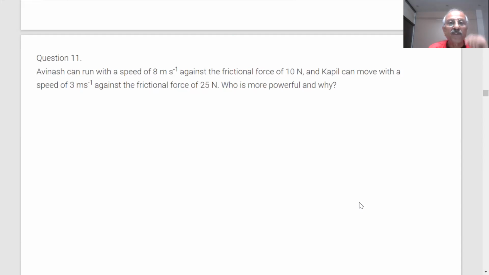Avinash can run with a speed of 3 meter per second against a frictional force of 10 newtons. Kapil can move with a speed of 3 meter per second against a frictional force of 25 newtons. Who is more powerful and why?